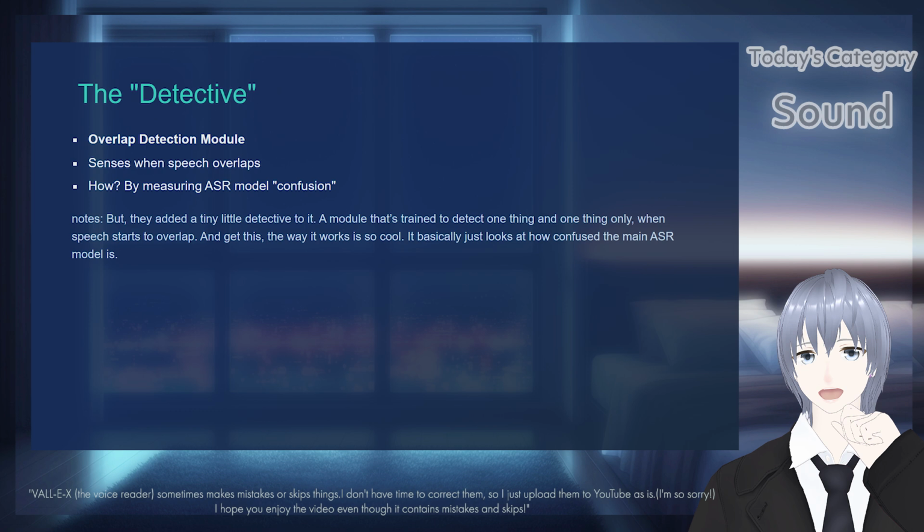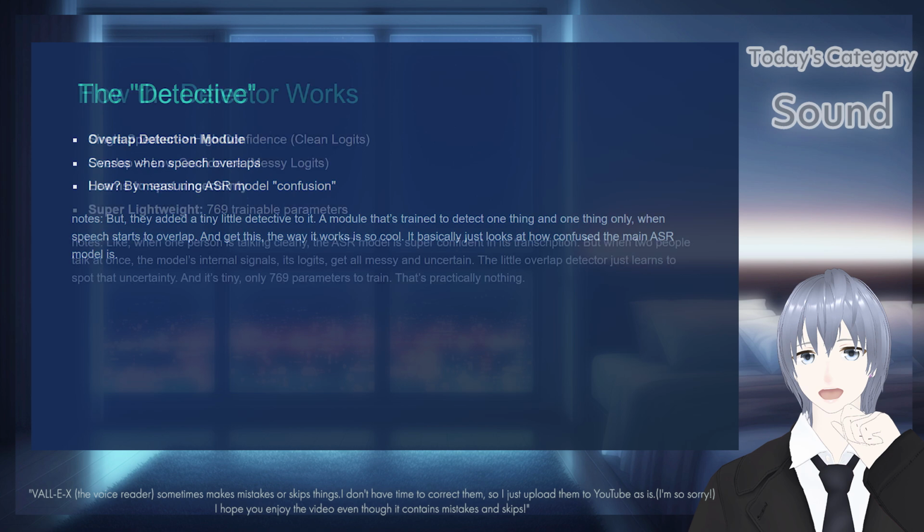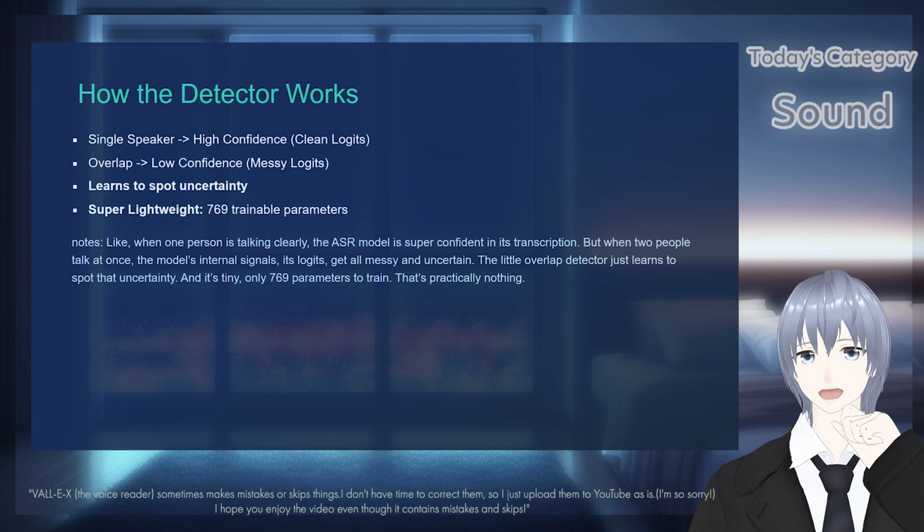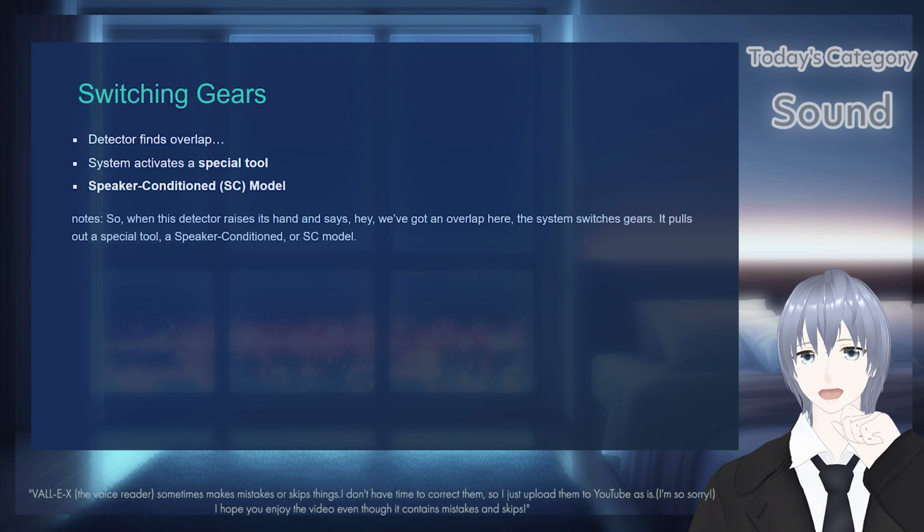And get this, the way it works is so cool. It basically just looks at how confused the main ASR model is. When one person is talking clearly, the ASR model is super confident in its transcription. But when two people talk at once, the model's internal signals, its logits, get all messy and uncertain. The little overlap detector just learns to spot that uncertainty. And it's tiny. Only 716 thousand parameters to train. That's practically nothing.